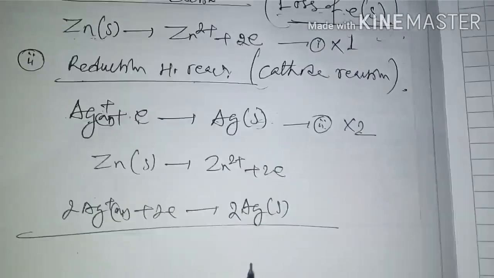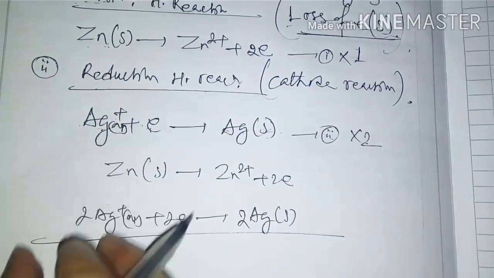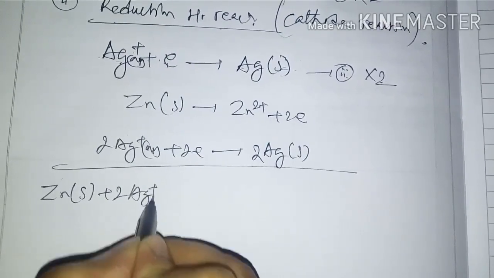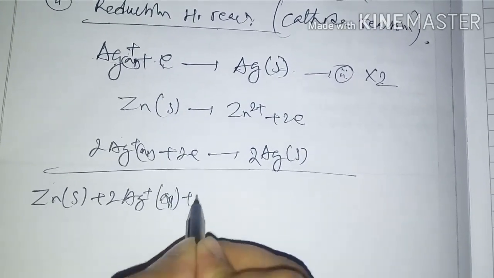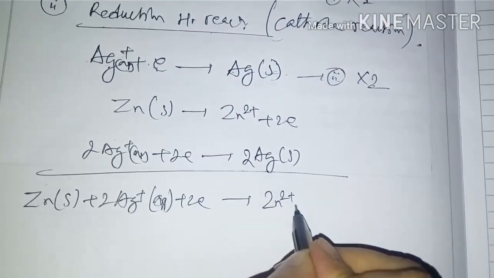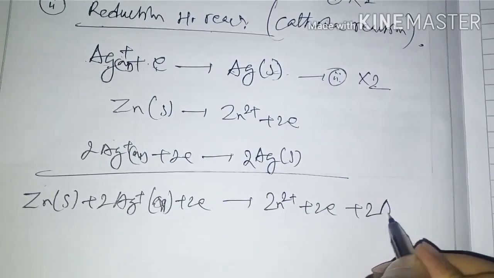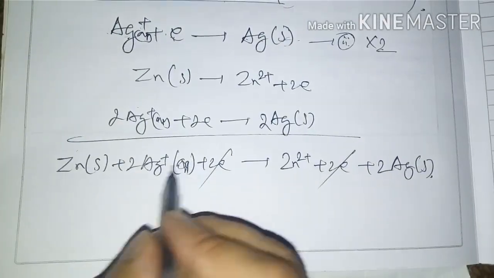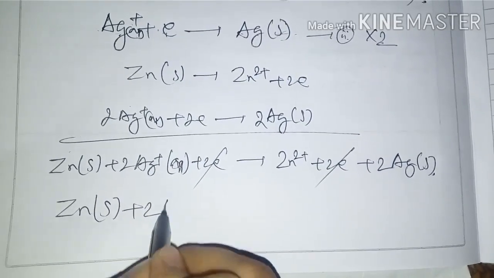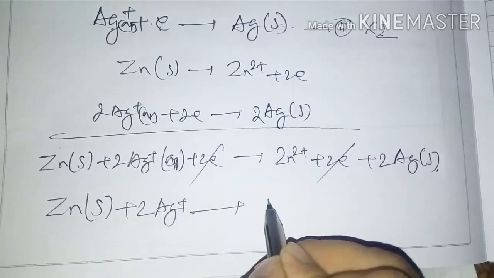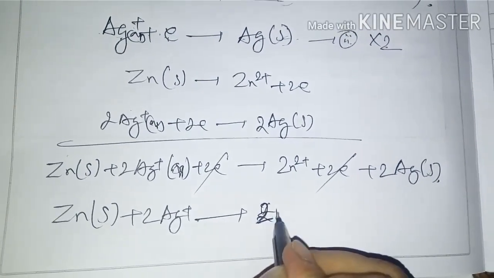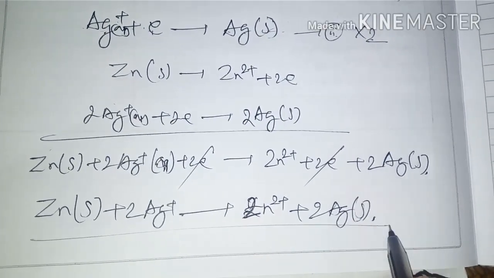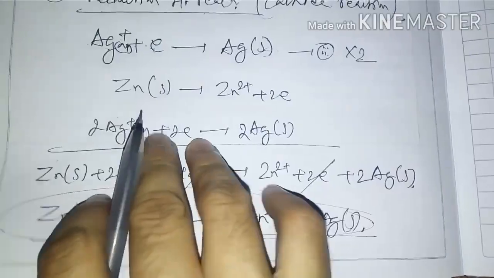2 Ag(s). Now this is the overall reaction, so add them: Zn(s) plus 2 Ag+ (aq) plus 2 electrons to form Zn2+ plus 2 electrons plus 2 Ag(s). Then the 2 electrons cancel and you will get Zn(s) plus 2 Ag+ gives Zn2+ plus 2 Ag(s). So this is the cell reaction.